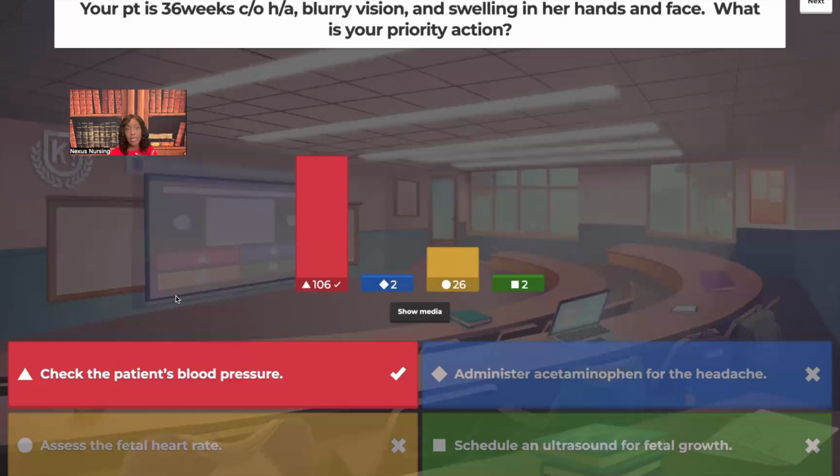Yes, preeclampsia. Okay, so we're not going to try to mask the symptoms. You're not going to choose acetaminophen. We want to make sure that this patient isn't possibly going to go into a hypertensive crisis. We don't want this patient to go from preeclampsia to actual eclampsia where the patient's having seizures. Look at the other option, assess fetal heart rate.